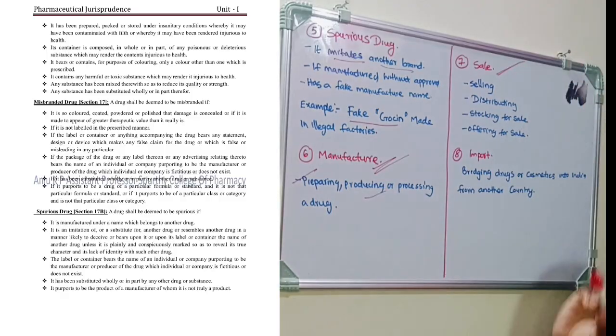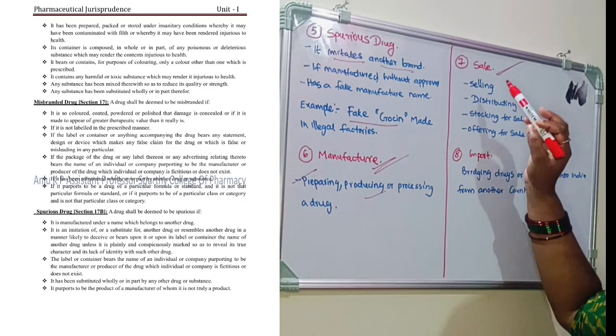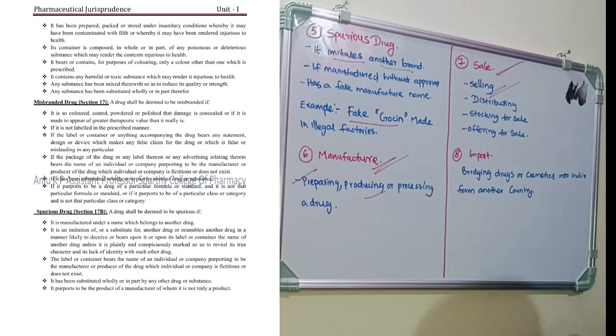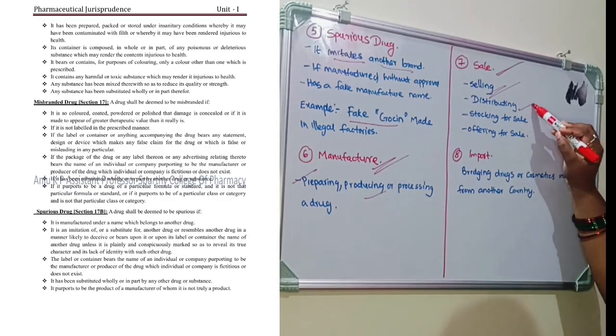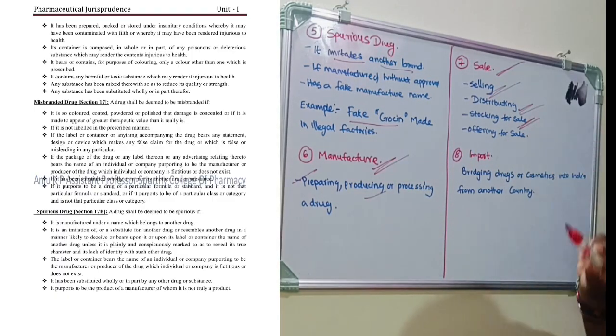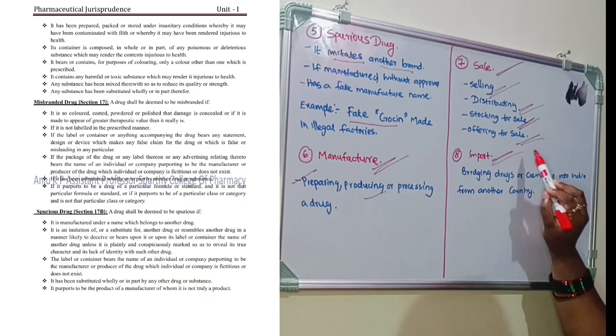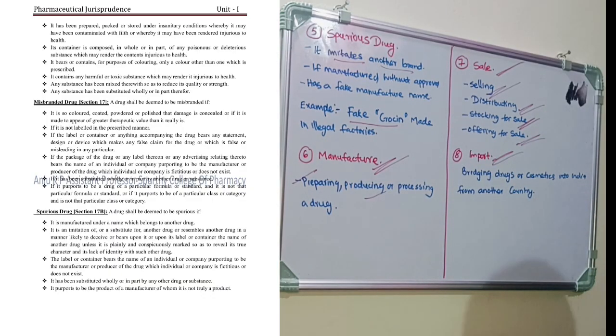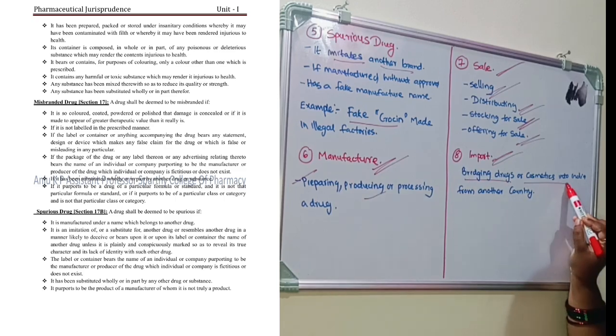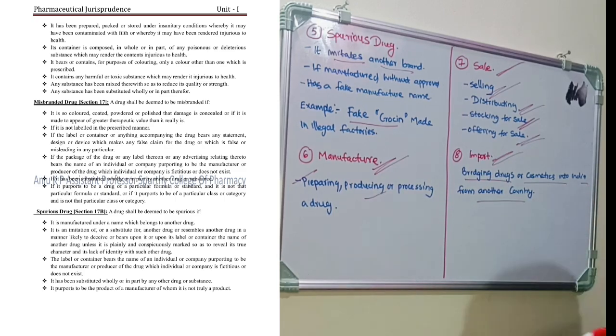Next comes the sale. Sale includes selling, then distribution of the particular drug, stocking for sale and offering for sale. Next comes import. Import means bringing drugs or cosmetics into another country.